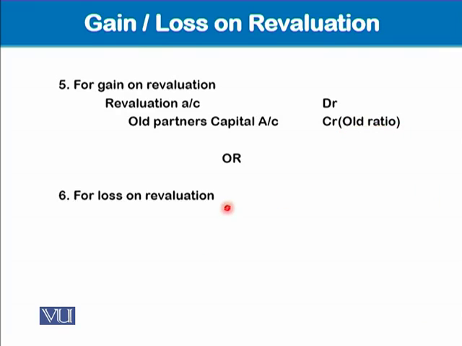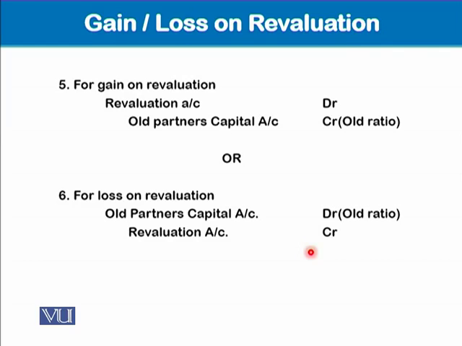Or if there is a loss, that loss will be debited to the old partners' capital accounts, obviously with their old profit sharing ratio, and will be credited to the revaluation account in order to close this revaluation account. All right. So this is what we do in revaluing our assets and liabilities.